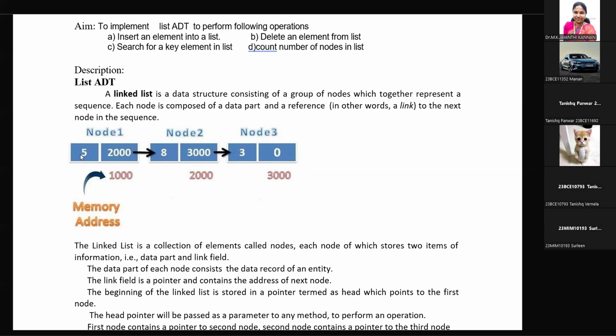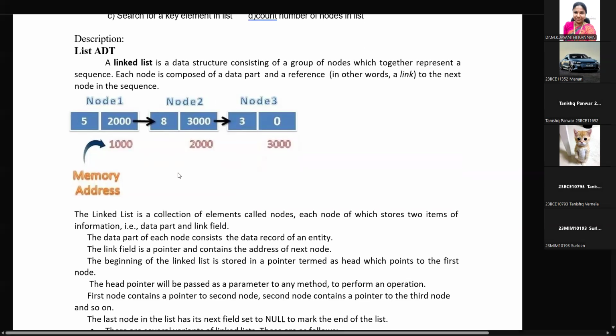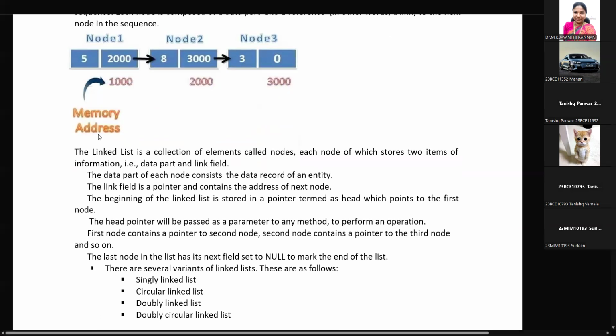Okay, so the node is stored in the value position, and in the address location we are storing the address. This is the first node. The second node is in memory location 2000, so 2000 is mentioned here. The third node is in memory location 3000, so 3000 is mentioned here. Because this node is the last node, we are mentioning 0. End of the node: head node and tail node. Okay, this is the memory address.